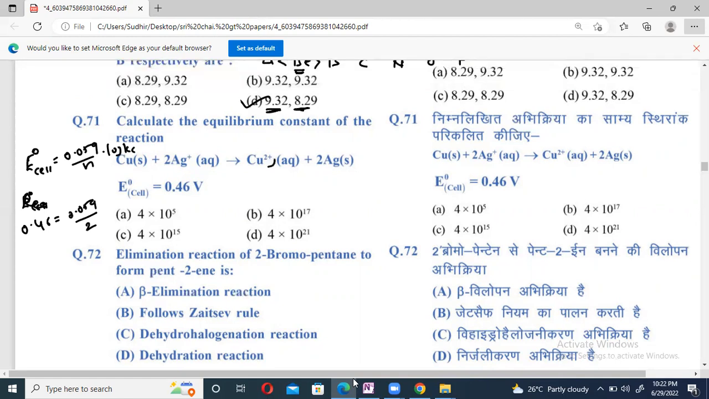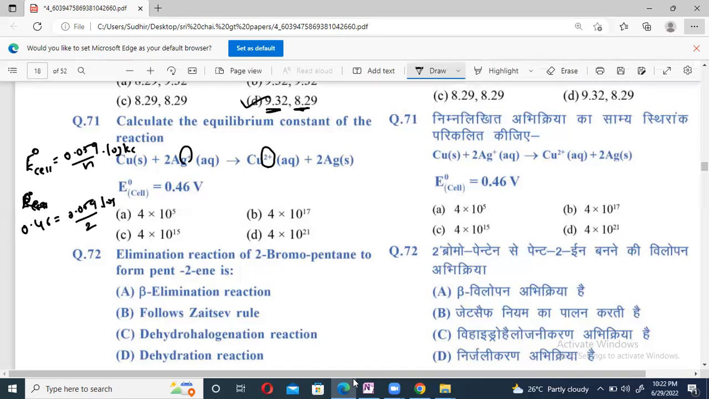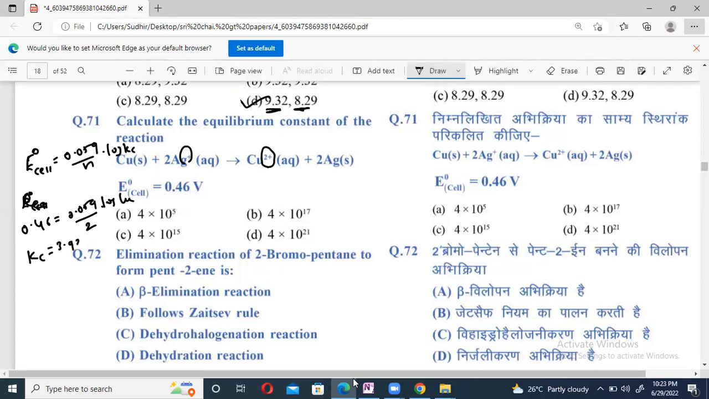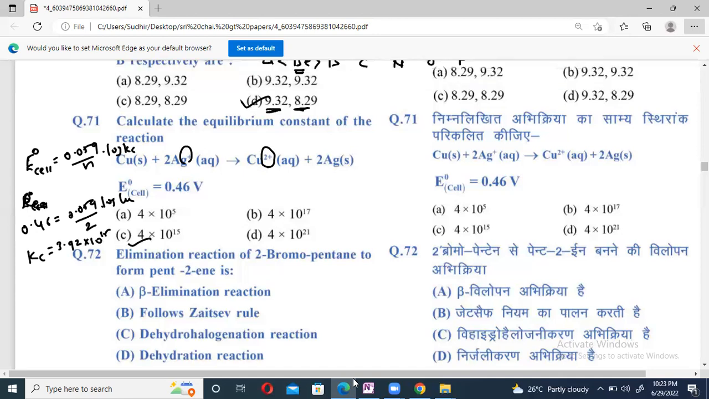How do you know n? Copper plus 2, silver plus 1, 1 into 2, so 2. Otherwise we have to balance it. So 0.059 by 2 into log Kc. Solving, beta, the value of Kc we get here is 3.92 into 10 to the power of 15. So option C is correct here. By solving, we'll get that.